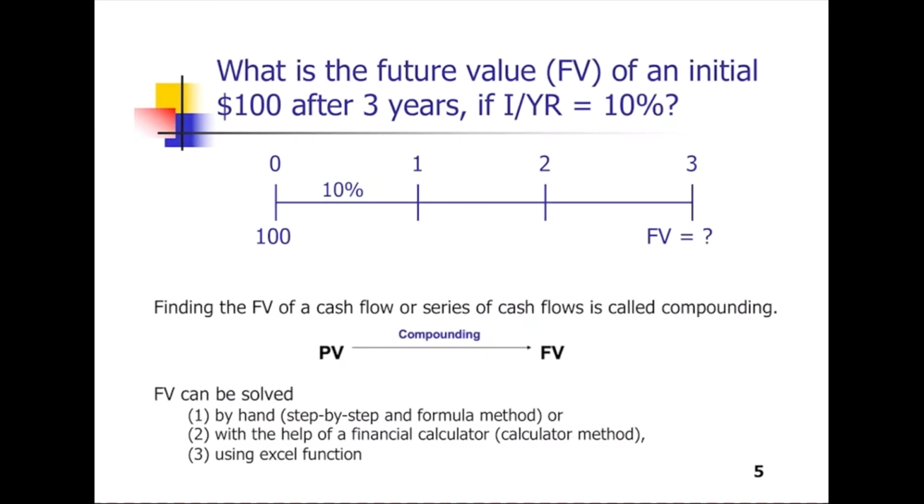This is one example. What is the future value of an initial $100 after 3 years if the interest rate is 10%? Let's draw a timeline. Like this. The 0, 1, 2, 3. 0 means what? Current time, the present time. So this is the initial money. You have this amount of money now.